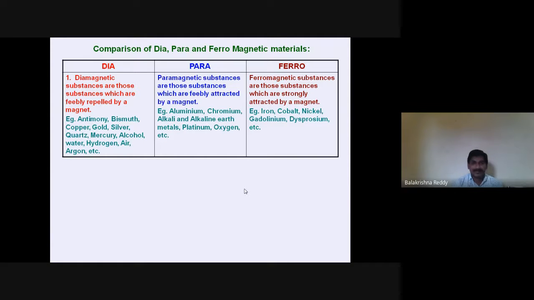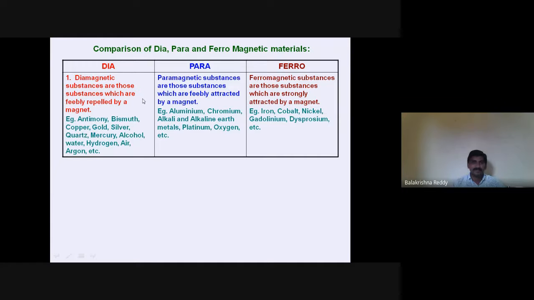Diamagnetic materials are the substances which are feebly repelled, means weakly repelled by a magnet, which never attract, it repels. Such substances we call diamagnetic materials. For example, antimony, bismuth, copper, gold, silver, quartz, mercury, alcohol, water, hydrogen, air, argon. These are all categorized as diamagnetic materials.